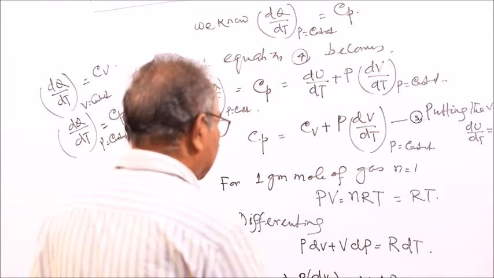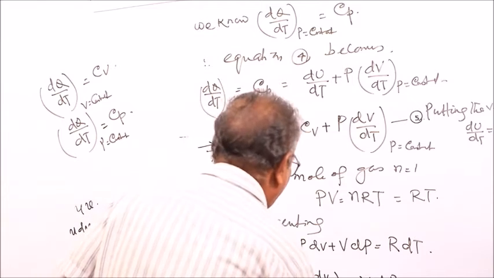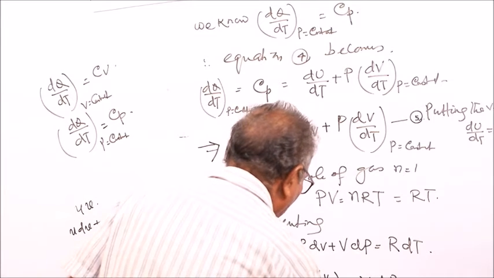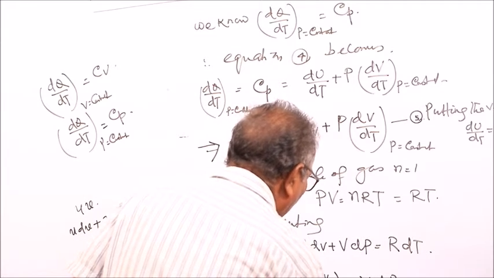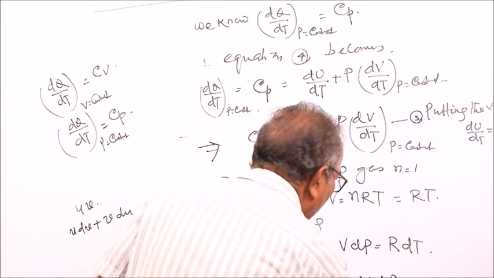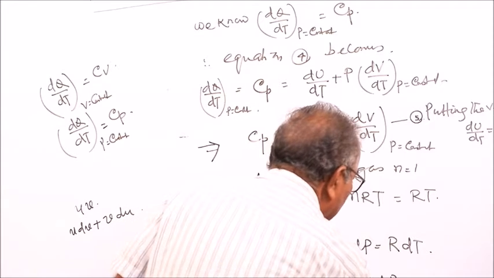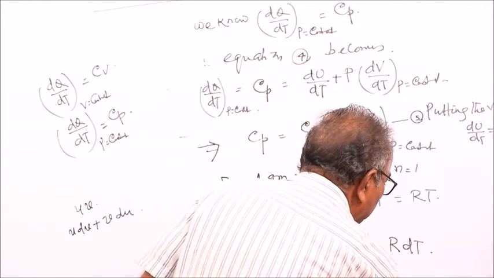When the pressure of the gas is kept constant, when pressure P is constant, constant means what is the change? Change is 0. dP is equal to 0.